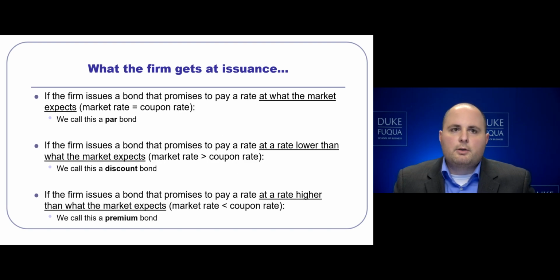When a firm closely matches the coupon rate to the market rate, i.e. when the market rate is equal to the coupon rate, we say that the firm has issued the bond at par. When the firm issues a bond with a coupon rate that is lower than the market rate, we say that the firm has issued a discount bond. In the third category, when the market rate is lower than the coupon rate, meaning our coupon rate exceeds what the market expects for borrowing this money, we call this a premium bond.